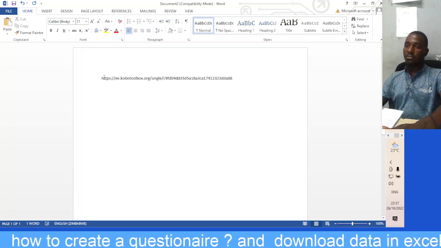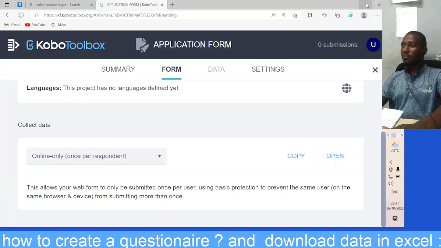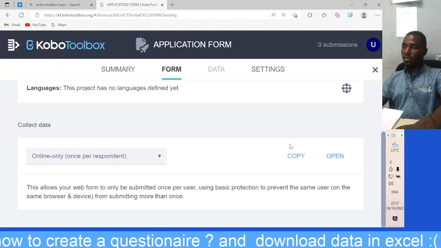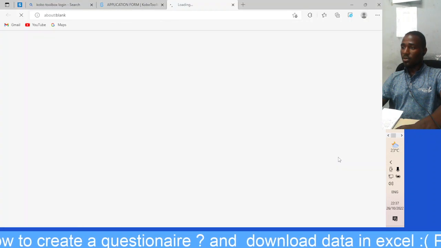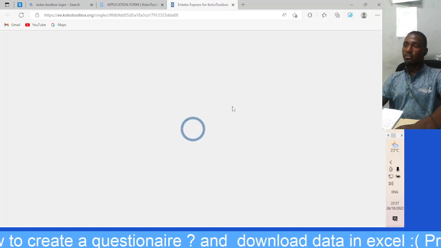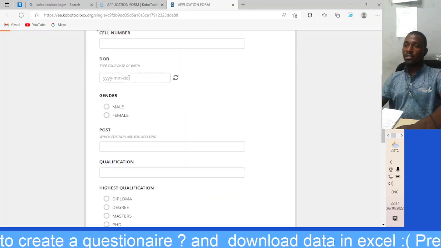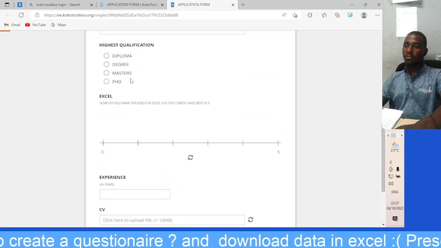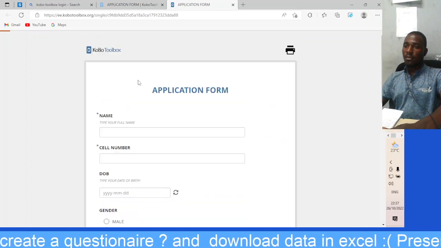Then I want to view this one. You can click open. You check your form. I can now add.